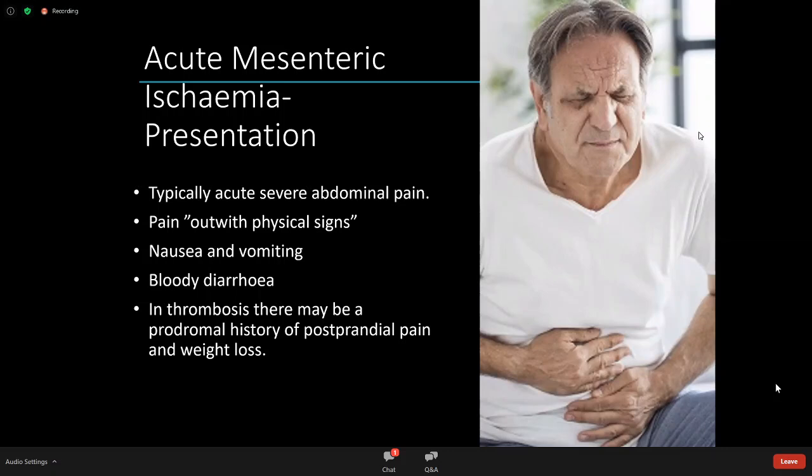So how might our patients present with acute mesenteric ischemia? The typical textbook presentation is of acute severe abdominal pain, and the pain is out of proportion to what you might expect on examining them. So they have terrible pain, but they don't initially have peritonitis. They might feel nauseous, they might vomit. The textbooks would describe bloody diarrhea. I don't think you see that often. And in thrombosis, there may be a history of postprandial pain and weight loss. So let's remind ourselves that thrombosis generally happens in an abnormal blood vessel. They may have a long history of intermittent pain after eating because of intestinal angina.